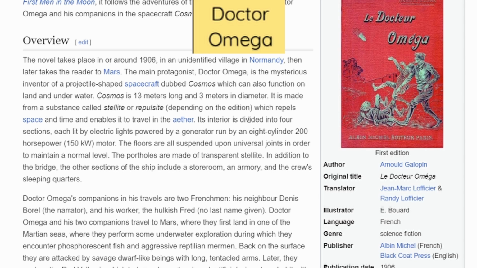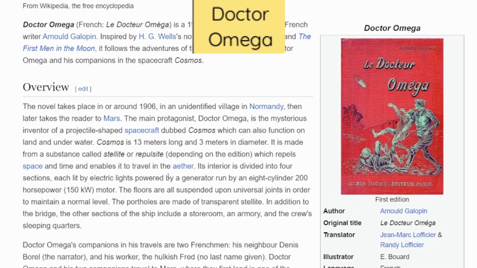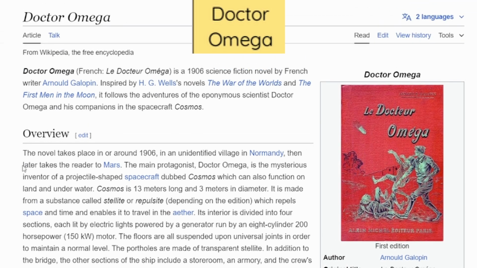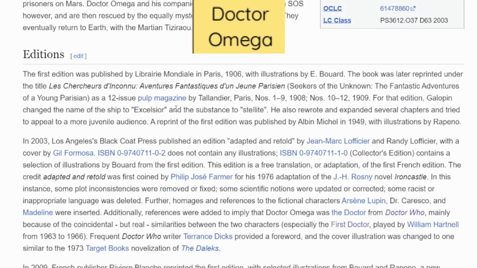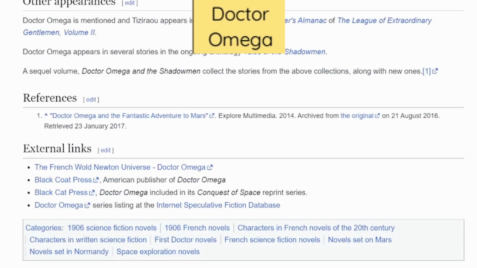Also, I remember audio stories where I think it was either the sixth or fourth Doctor starring as Doctor Omega. That could be a reference to this for sure. Basically, this was about an alien who took companions in a spacecraft that he called Cosmos at the time. It was not like a police box; it was just a spacecraft. So, yeah, I guess this is a version of the Doctor too.